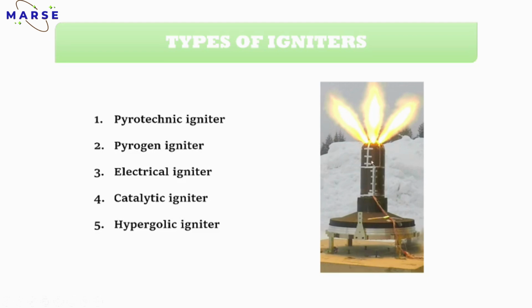The flame comes out of the small holes present there, and because of the flame, the whole propellant will start to burn. So these are some basic types of igniters.